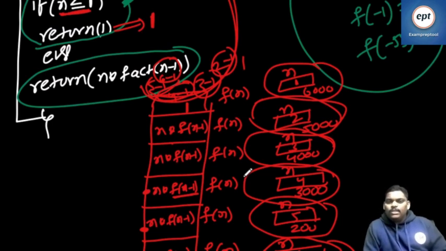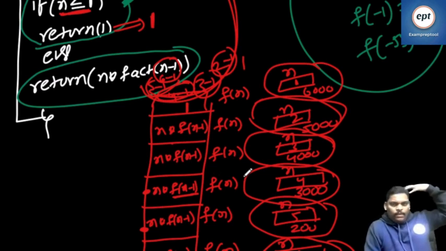Those people who are watching, in the stack now where are you? On the top? In the stack where are you? On top? Calling. Now you are on the termination condition. F of n. Now you are on the termination condition.